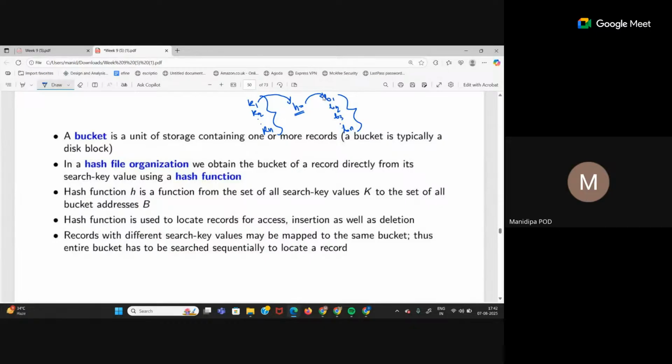Now, records with different search key values might be mapped to the same bucket. A bucket might have a capacity of holding, let's say, 10 records. So in that case, different search key values are mapped to that same bucket, multiple entries. Now if you want to search for a particular search key, you have to go through the bucket linearly, sequentially, to locate that record. So that is a different overhead. That's why we like to keep the bucket size small.